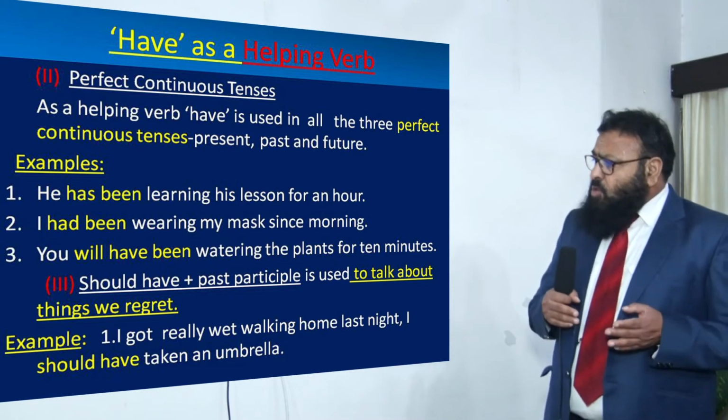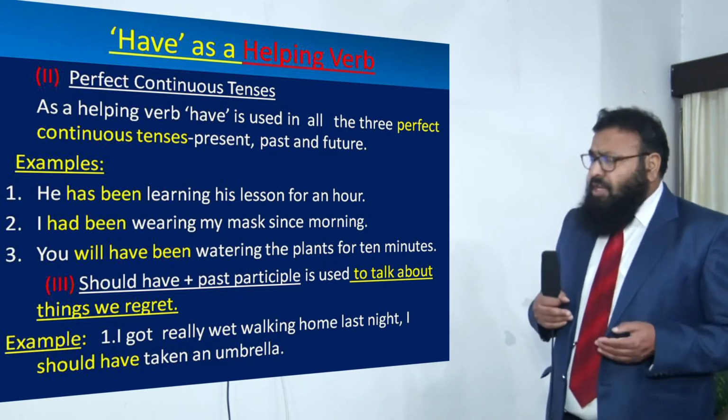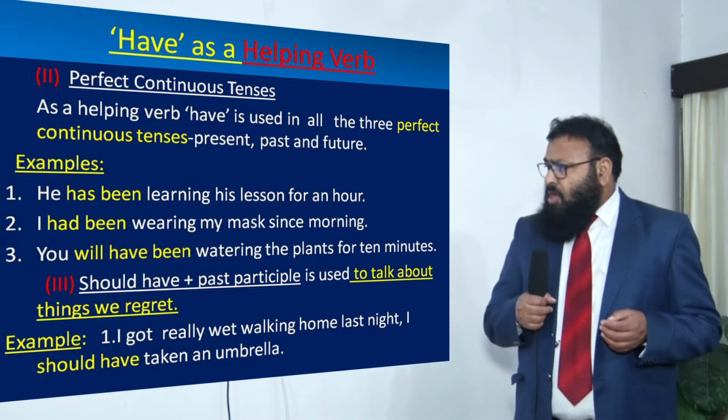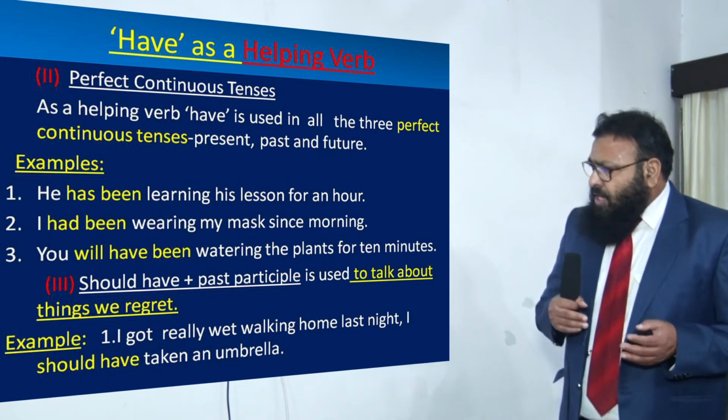If have is used with any other modal auxiliary or any other primary auxiliary, then of course we talk about the things we regret. Here it is being used with should have. For example,